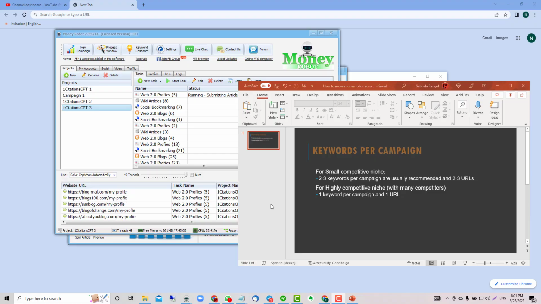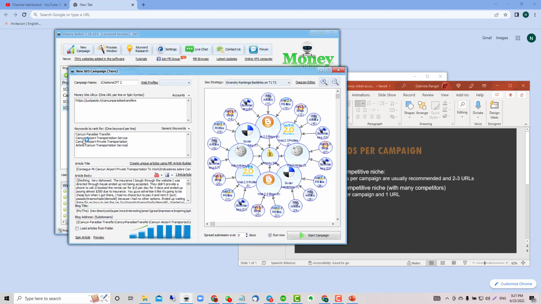Okay, let's talk about another common question. How many keywords per campaign? Okay, for a small competitive niche, you can use 2-3 keywords, something like, let me show you.